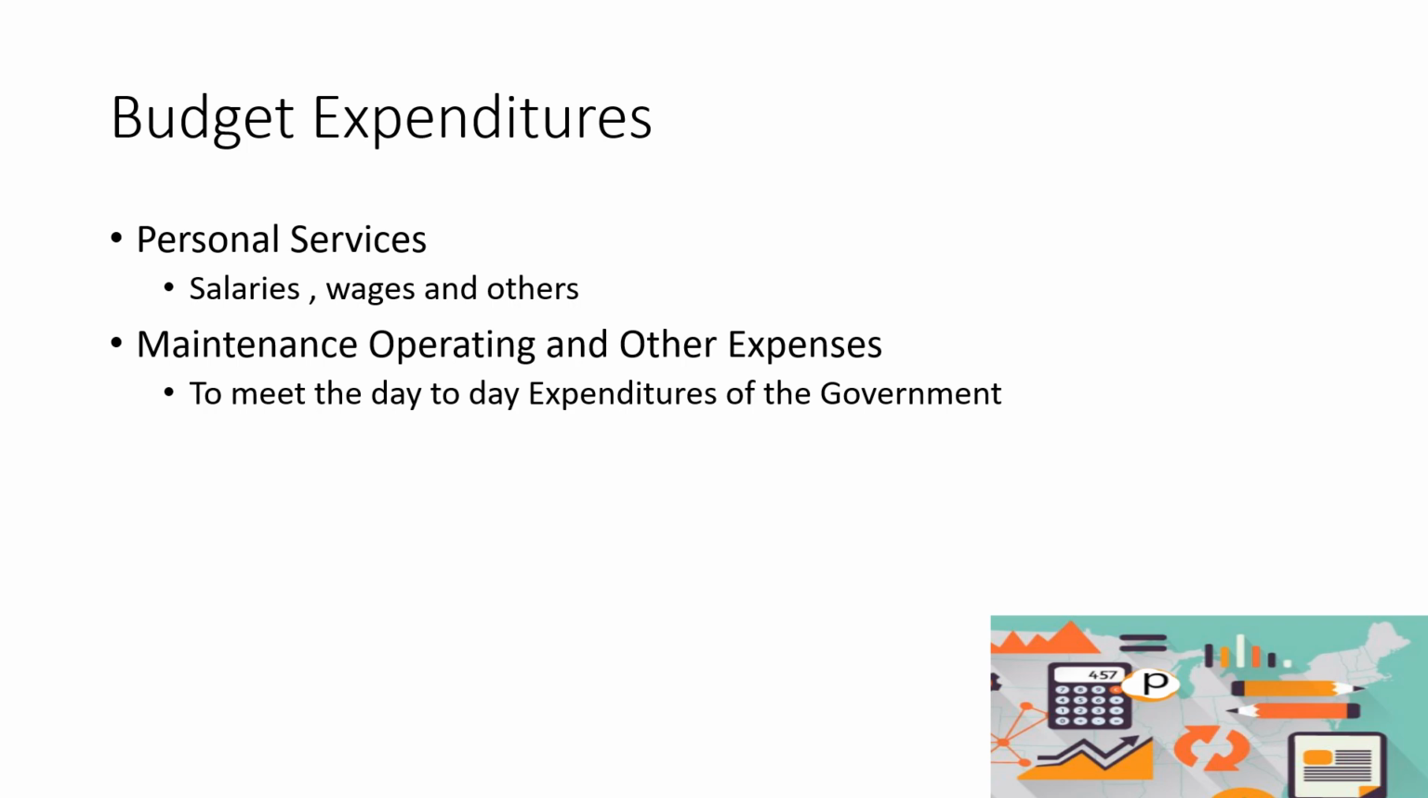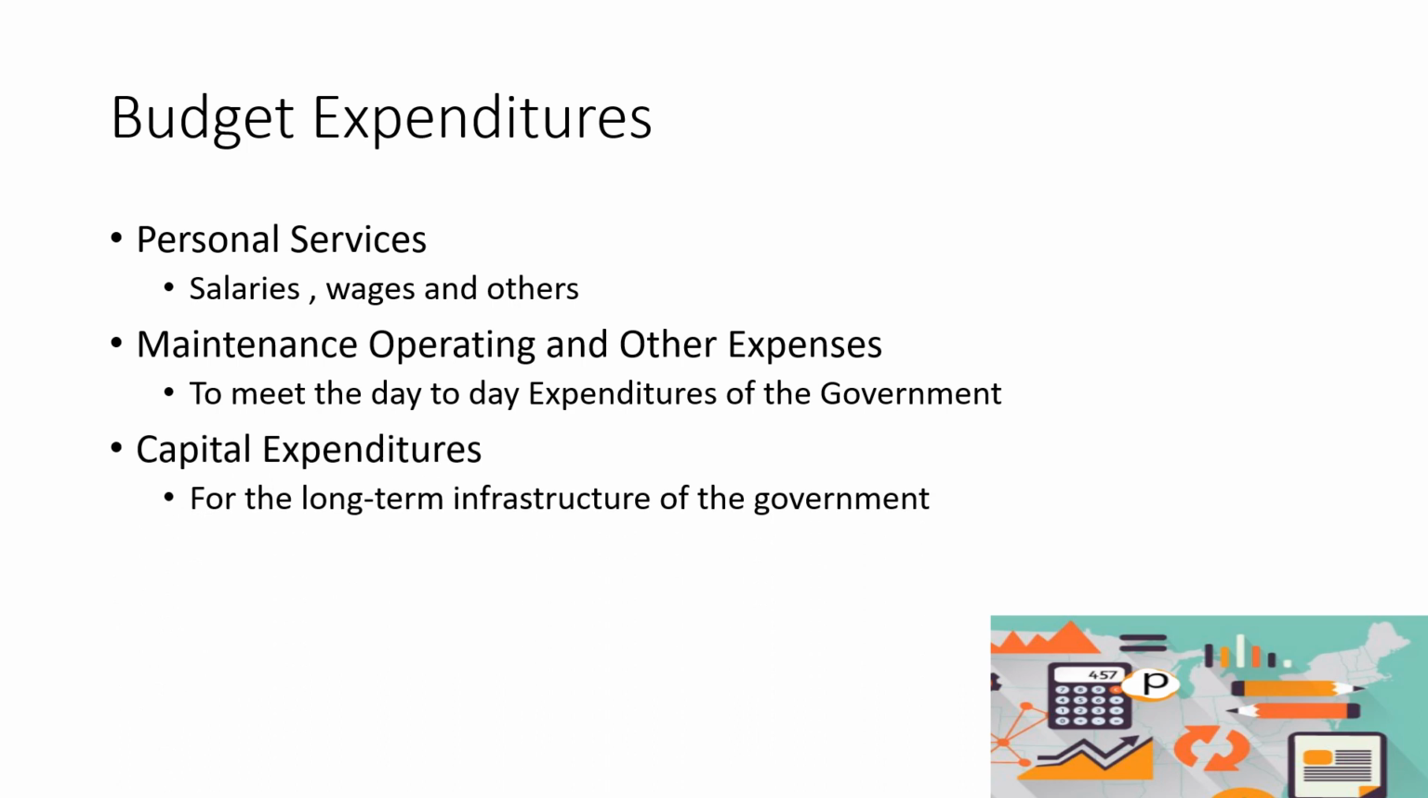Next, number two is the maintenance, operating, and other expenses. Ito naman yung mga expenses to meet the day-to-day expenditure of the government, like the light, the water, the supplies that they need to have so that they would be able to sustain their day-to-day activity in serving the people. And then lastly, the capital expenditure. Ito naman yung mga long-term investment ni government, like the infrastructure projects ng gobyerno, the roads and bridges, the buildings, the schools. So, these are now the capital outlay.